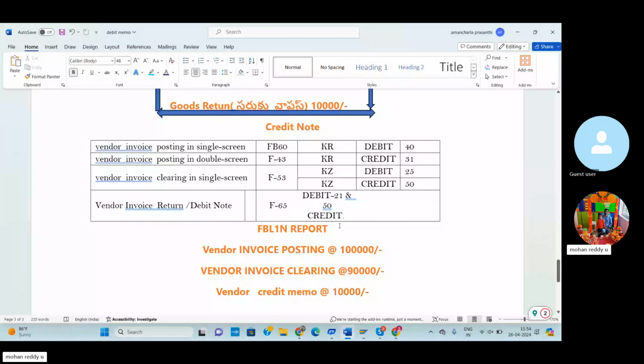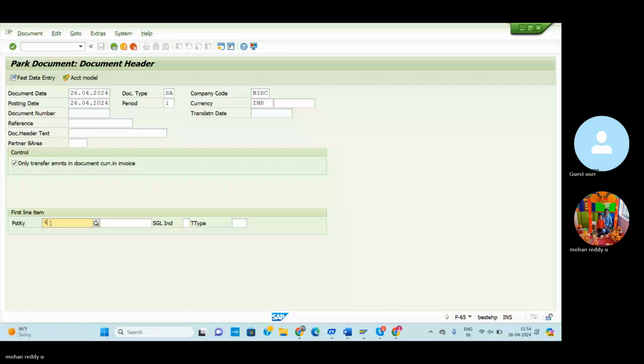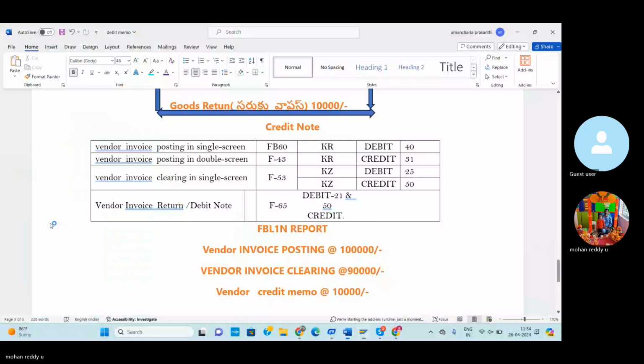So click here the date, the document number, 21. 21 for credit. 40, debit entry.